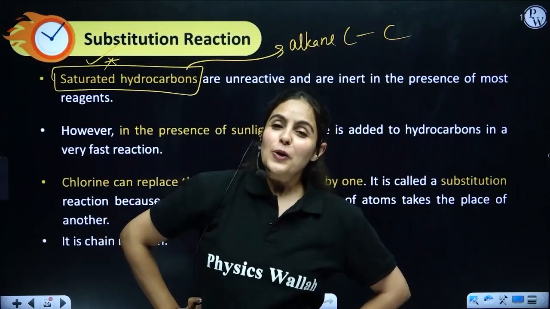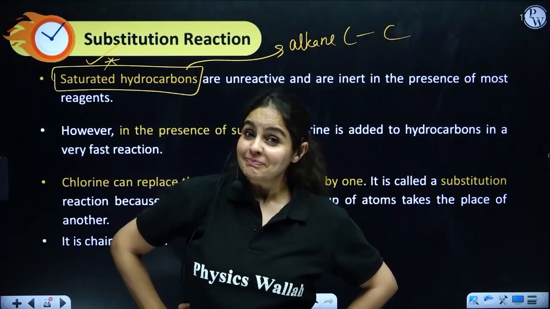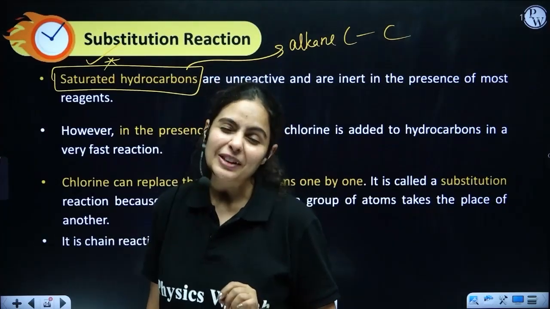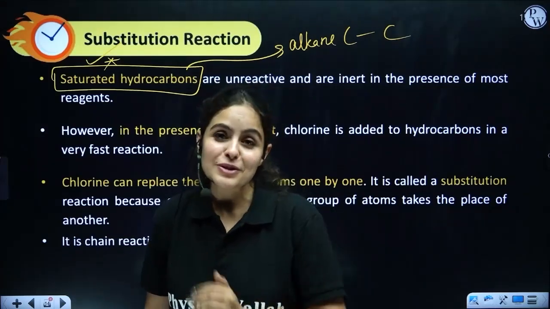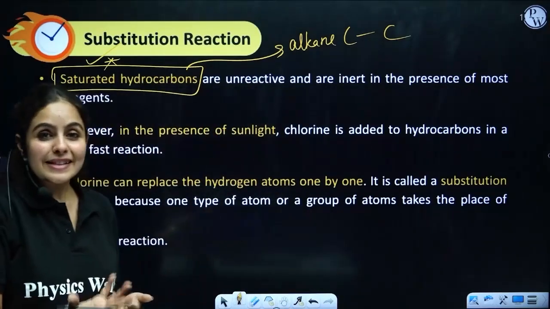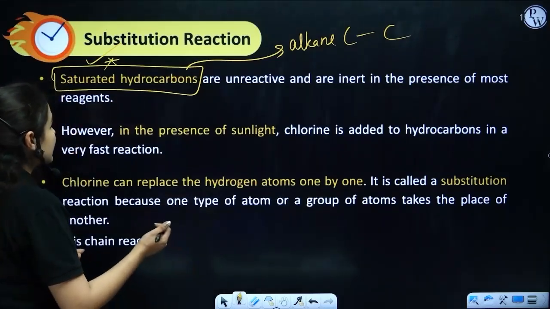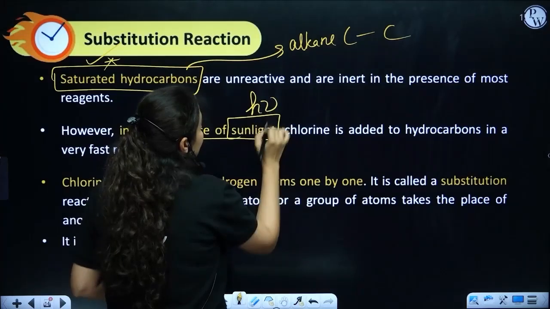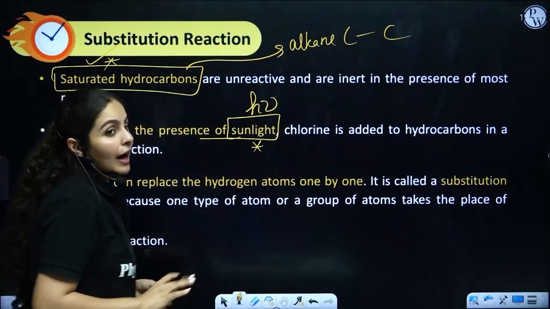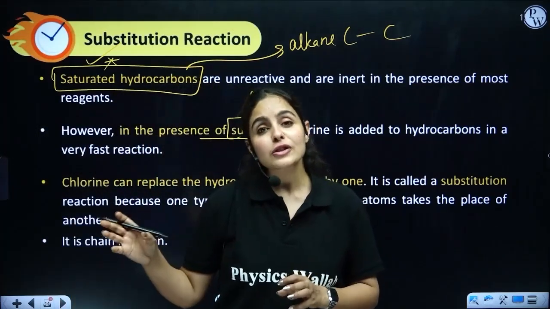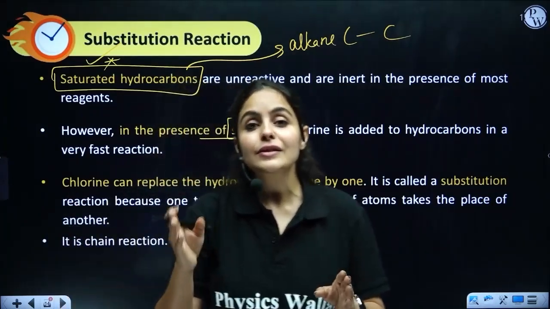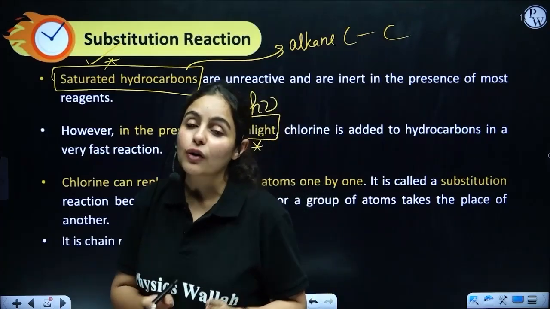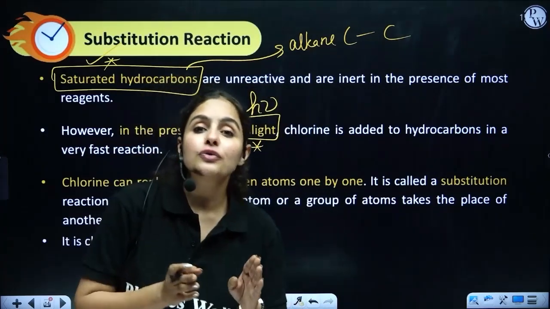But actually, what are we substituting here? The one thing which can be substituted is hydrogen. Obviously, carbon cannot be substituted. It's the main element of the compound. So hydrogen is left, which can be substituted very easily. Now, substitution reaction takes place in presence of sunlight. That is another condition. Unlike addition reaction, which was happening in presence of a catalyst, either nickel or palladium, substitution reaction is actually happening in presence of sunlight or UV light.